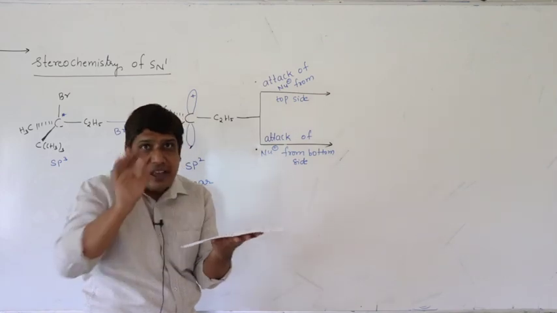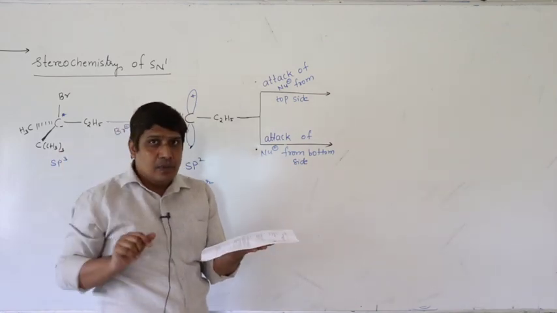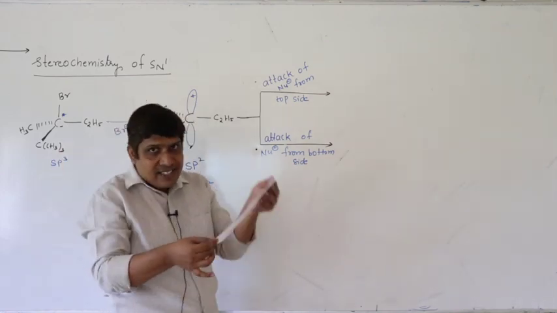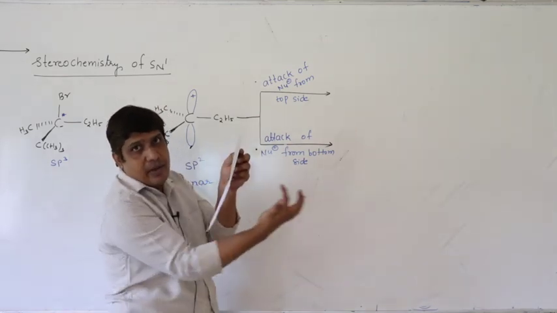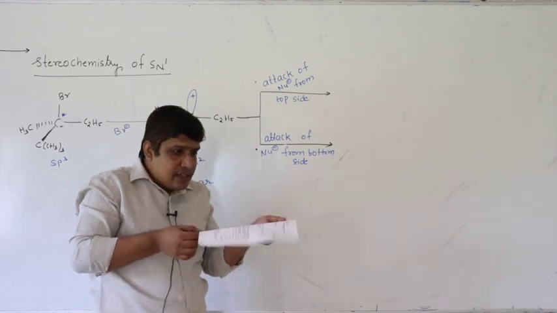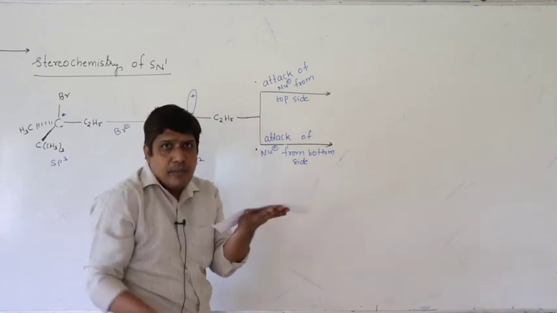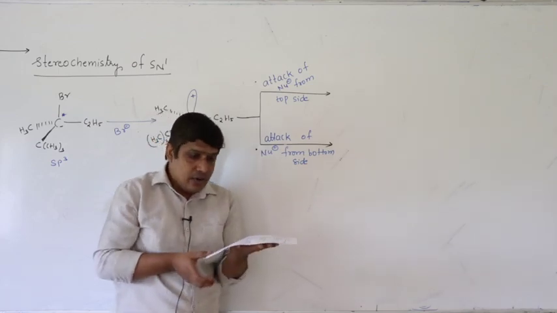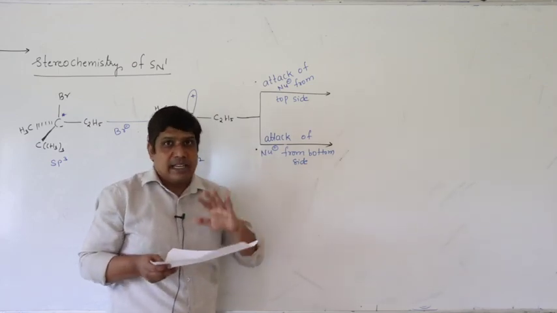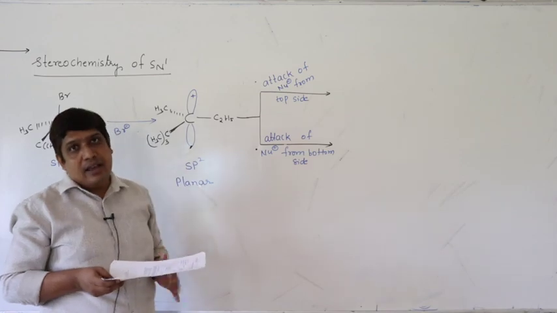So there is no steric hindrance, unlike SN2. If I hold it like this, it can attack from the front side or from the back side, or from the top side, from the bottom side. So there are two possibilities. The nucleophile can approach from both sides, because the molecule is planar.